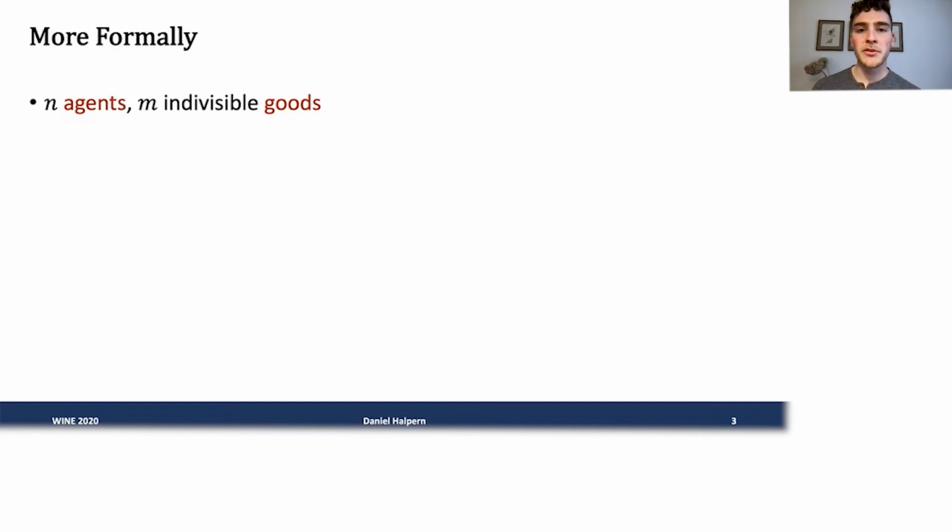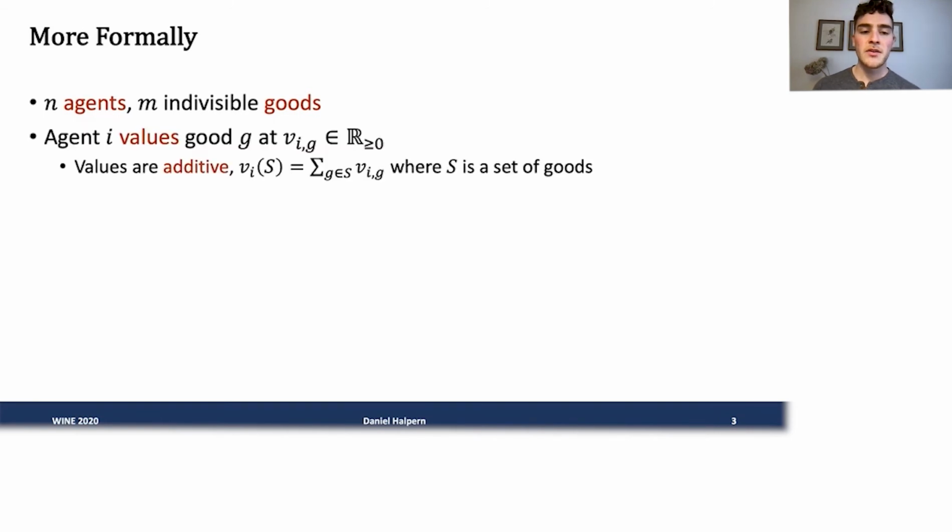To be a bit more formal, we're going to have a set of n agents and m indivisible goods. We're going to assume that each agent values each good at some non-negative real number. And we're additionally going to make the assumption that these valuations are additive. So if an agent receives a whole bundle of goods, their value for the bundle will just be the sum of their values for each of the goods in the bundle.